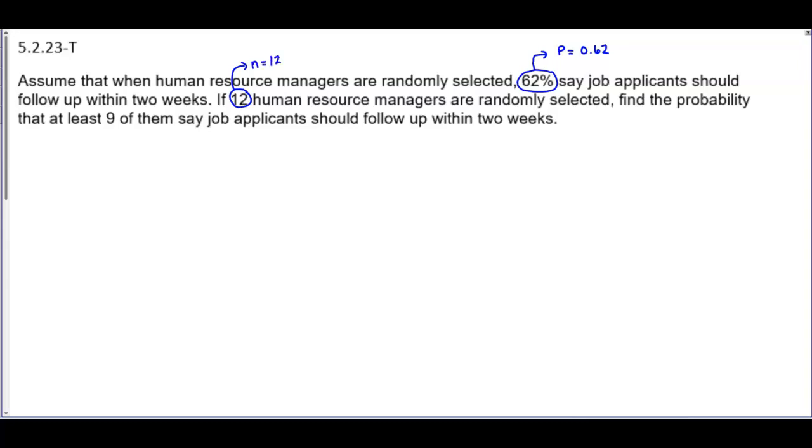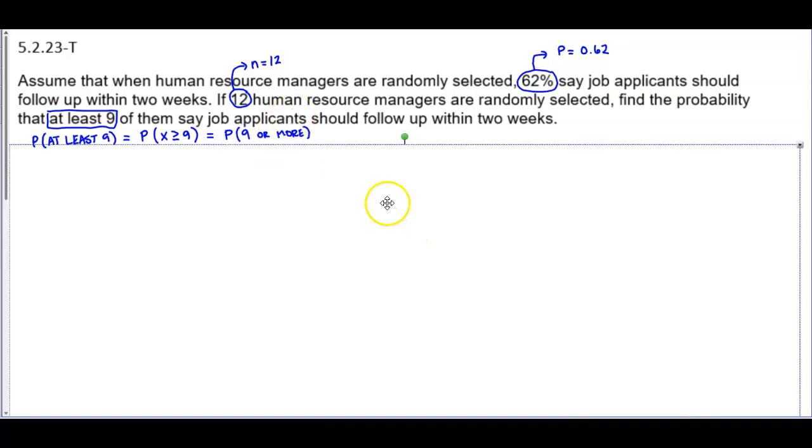Okay. Now the next important piece of information is find the probability that at least 9 of them say job applicants should follow up within 2 weeks. So we're looking for at least 9. What does at least 9 mean? Well, the probability of at least 9 is the same thing as the probability of X being greater than or equal to 9. So that means the least number that it has is 9, or 9 or more. So this also equals the probability of 9 or more.